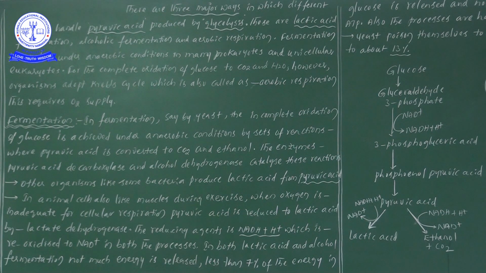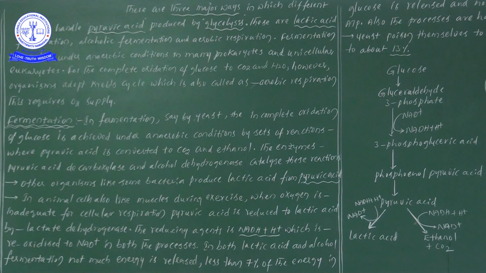In other organisms, for example some bacteria, lactic acid is produced from pyruvic acid. So in some other kinds of organisms, lactic acid is formed from the pyruvic acid. We have taken bacteria as the example here.